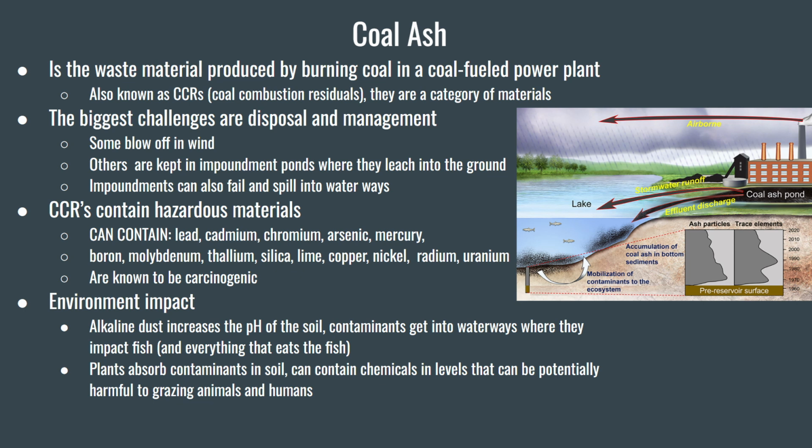CCRs contain hazardous materials. These can contain, but are not limited to, lead, chromium, arsenic, mercury, lime, silica, copper, and nickel. They are known also to be carcinogenic. The environmental impact. Alkaline dust increases the pH of the soil. Contaminants get into waterways where they impact fish and everything that interacts with the fish. Plants absorb contaminants from the soil, and can contain chemicals in levels that could be potentially harmful to grazing animals and humans.